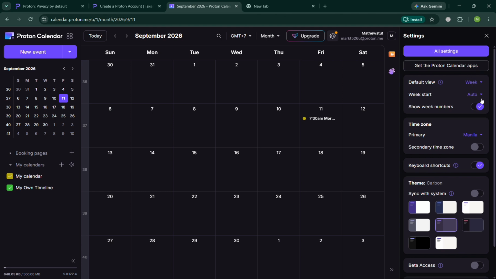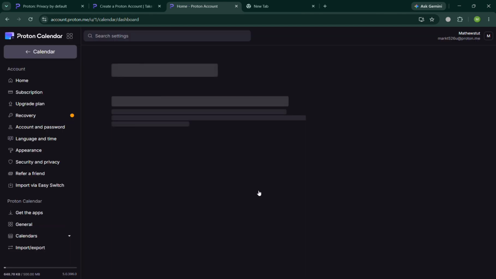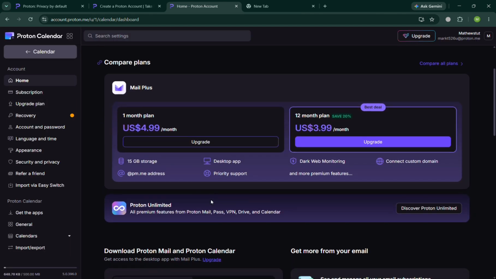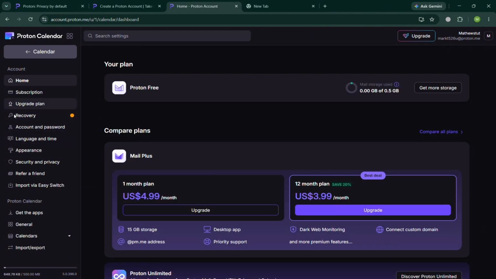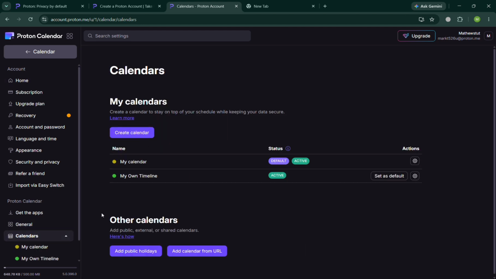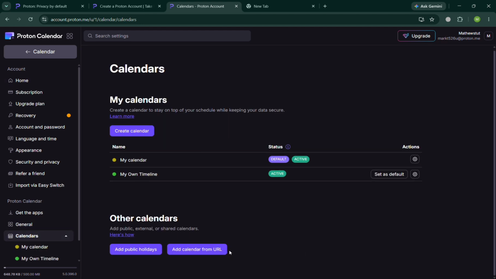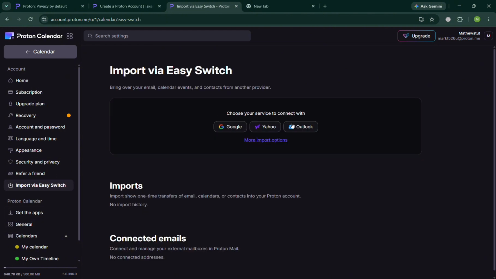Moving on, aside from that, by clicking the gear icon or the settings on the right side panel, it will show us in here a variety of options to navigate, such as the default view, week start, the time zone, keyboard shortcuts, the theme, meta access, and many more. But by clicking this all settings option in here, you will automatically be directed to this page, and it will show us in here that we can also start navigating to compare some of the plans or purchase or upgrade a plan. Or aside from that, on the left side panel, you could even click the calendars to start navigating or creating our own calendar, public holidays, adding a calendar from URL, and many more.